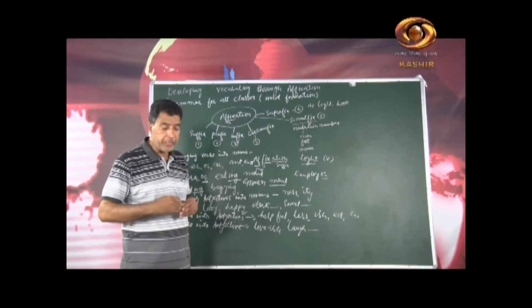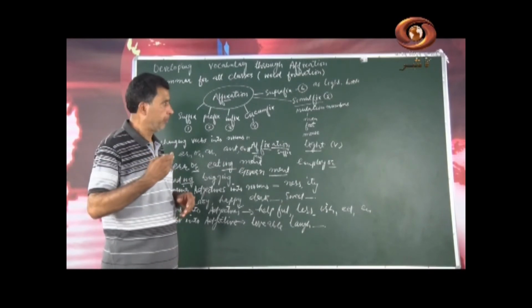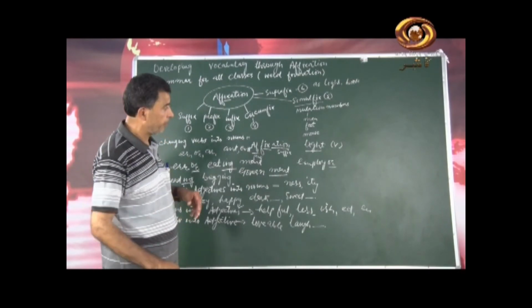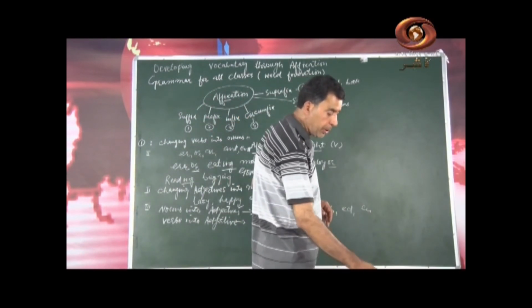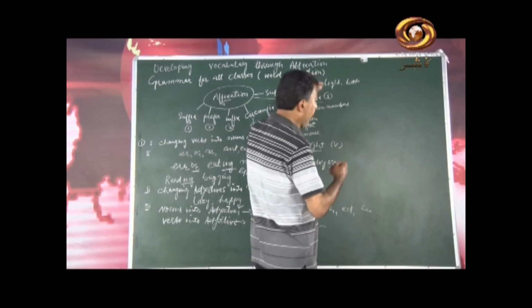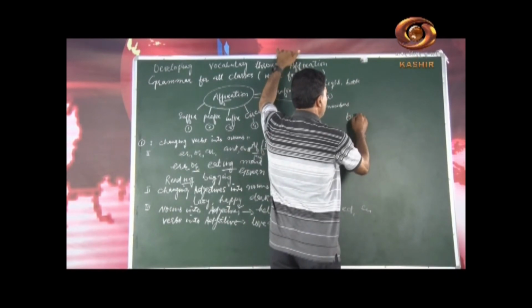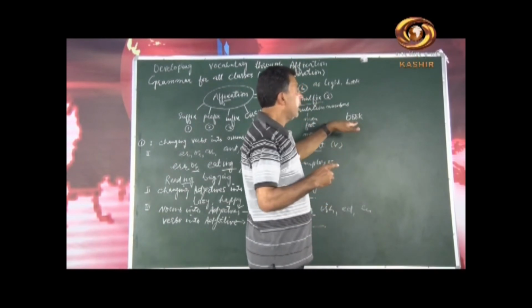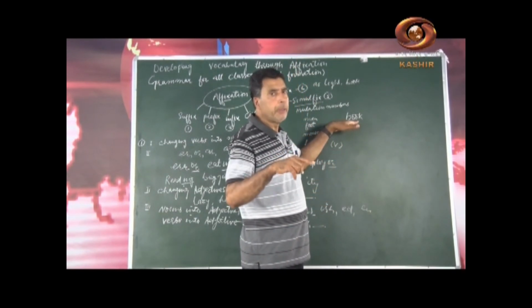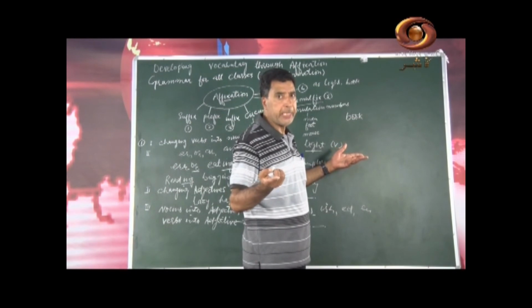Then suffixes changing nouns into other nouns. Like that, I will tell you nouns into other nouns. For example, I will write here book as noun. If we add ed to it, booked, that is a verb.